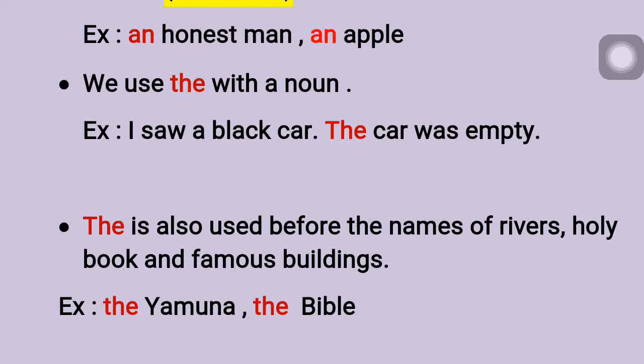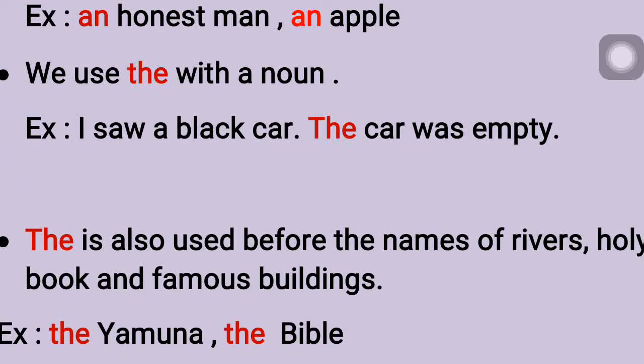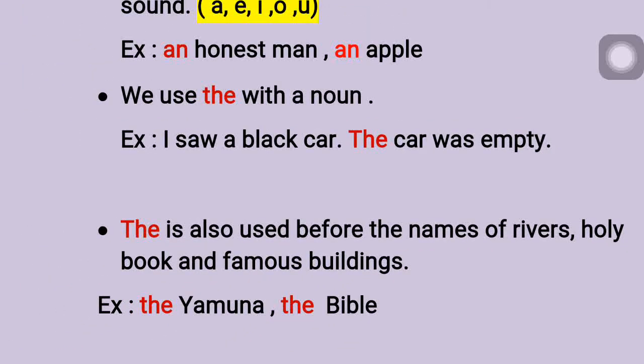Here, mainly in this sentence, what you are talking about is the car. So, I highlighted THE with red letters. That means the main subject here is the car. So, before that, I wrote this article the, so that it gives a clearer idea about what we are talking about.